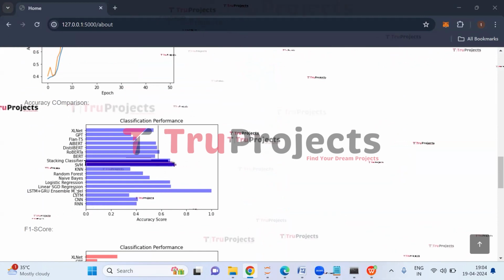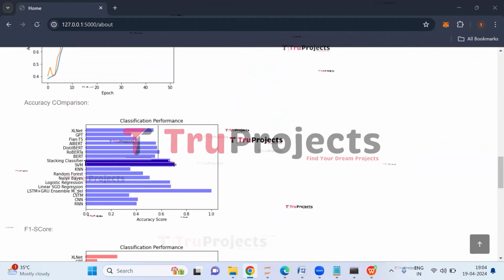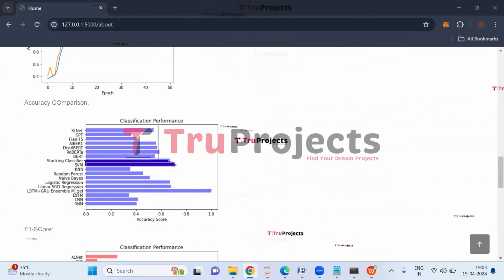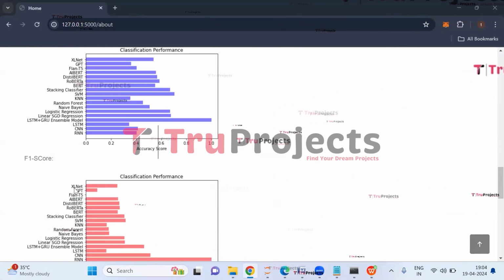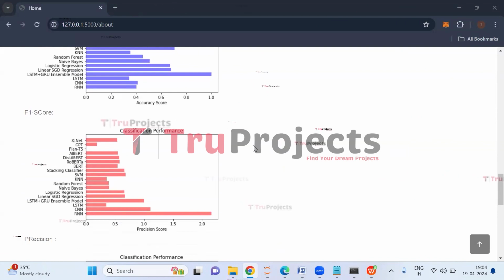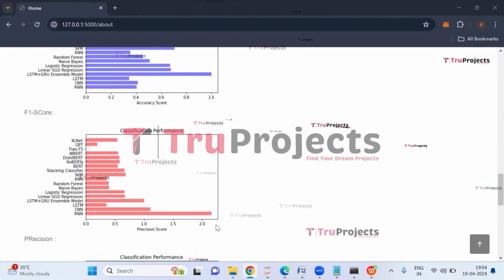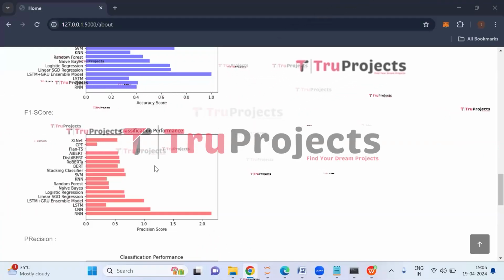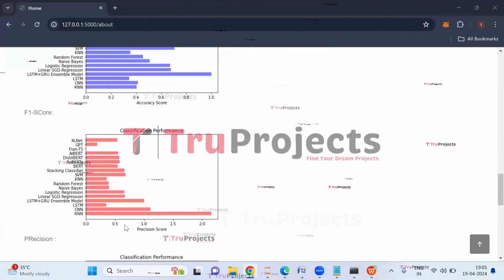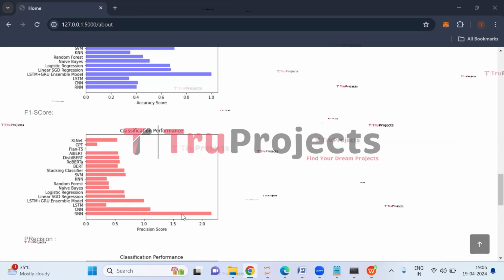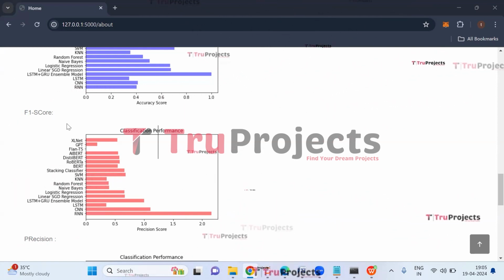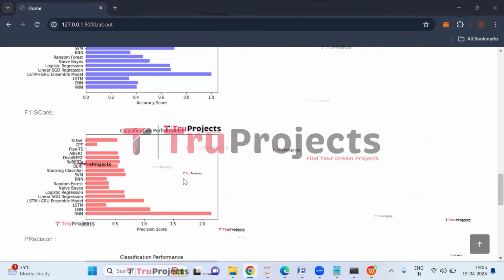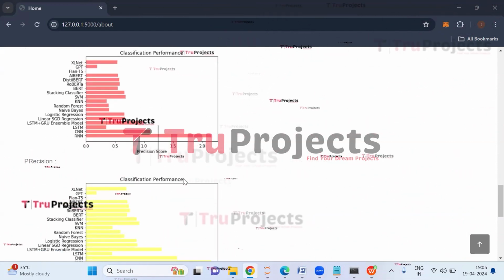Accuracy is a measure of how well a model correctly predicts outcomes. It represents the proportion of correctly classified instances among all instances evaluated. This is F1 comparison graph. Here on the x-axis, this is the precision comparison graph. Here on the x-axis, we have precision score, and on the y-axis, we have algorithm name. Precision is a measure of the correctness of positive predictions made by a classifier.